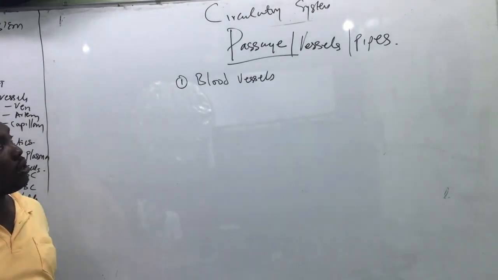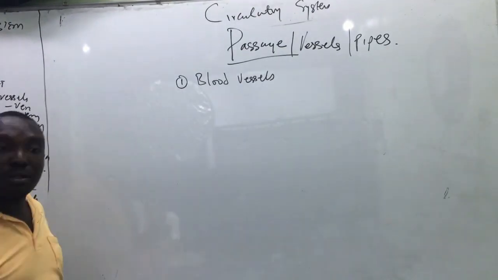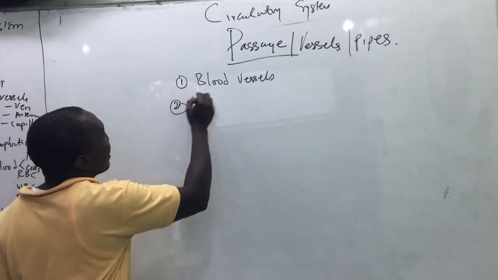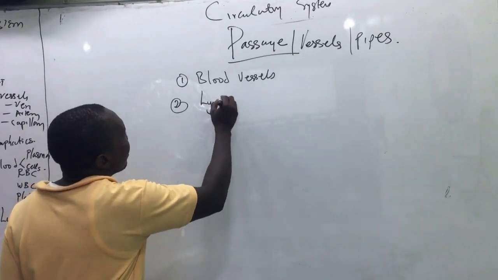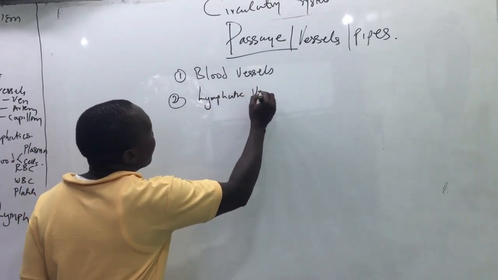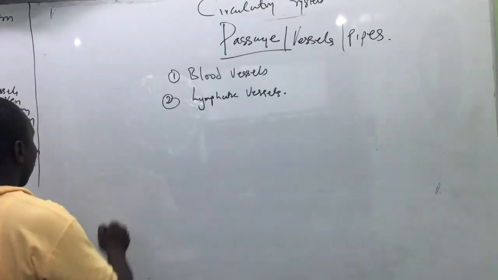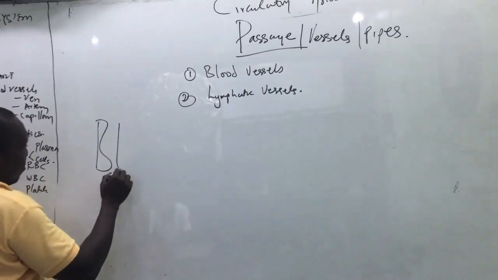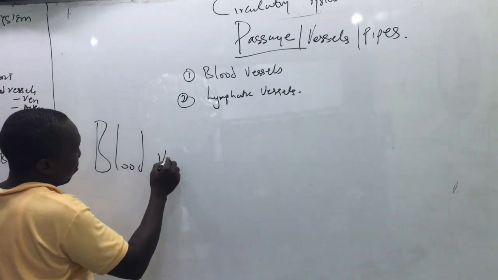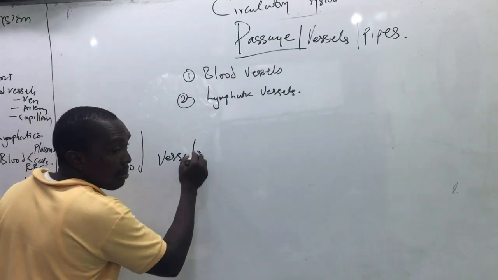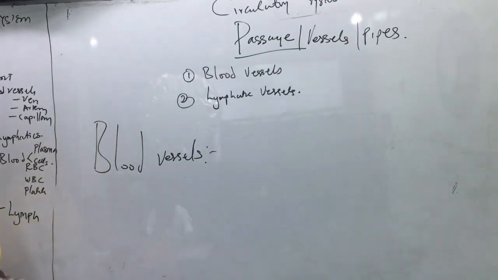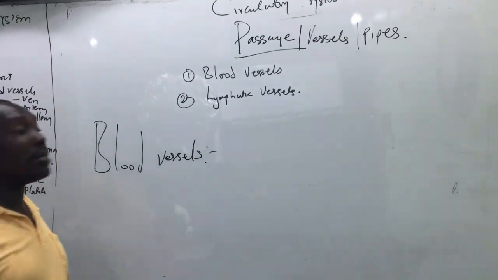So we have the blood vessels, and then we have the lymphatic vessels. So we start with the blood vessels. By the name blood vessels, all they carry is what? Blood. They carry blood.